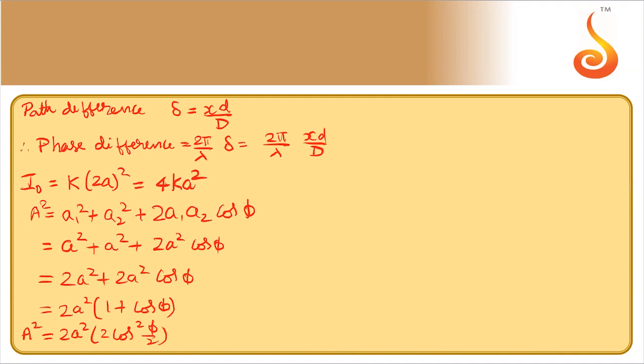So capital A square is equal to 4A square cos square phi by 2. Capital A is equal to 2A cos phi by 2. This is the resultant amplitude.